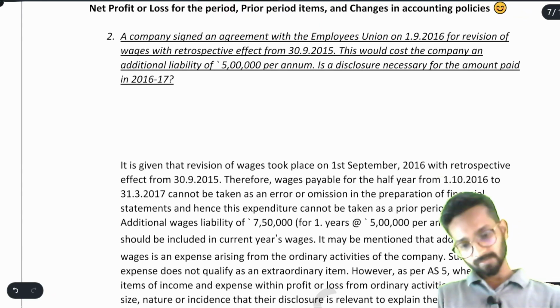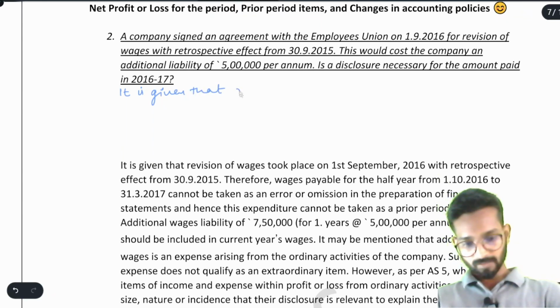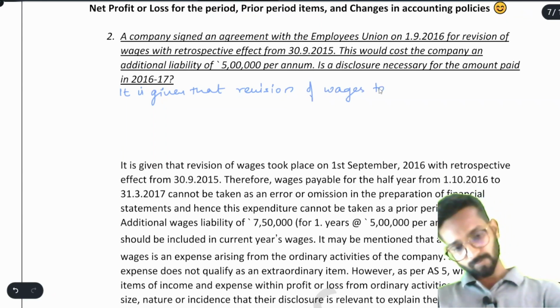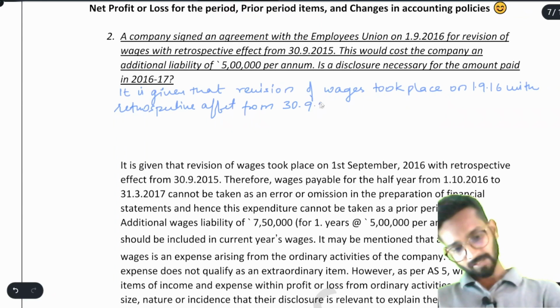We will write here, see, it is given that revision of wages took place on 1st September 2016 with retrospective effect from 30th September 2015, exactly 1 year.